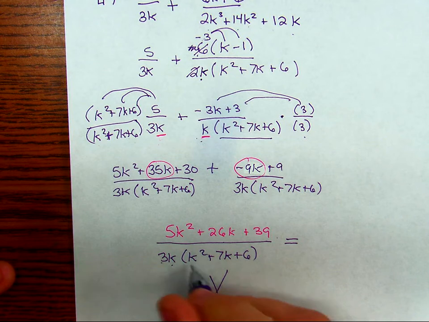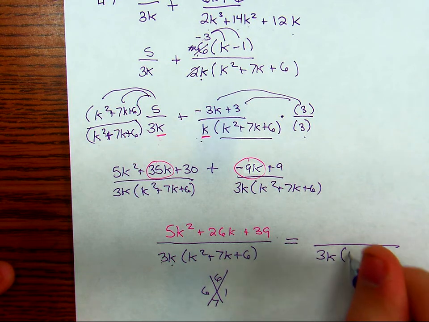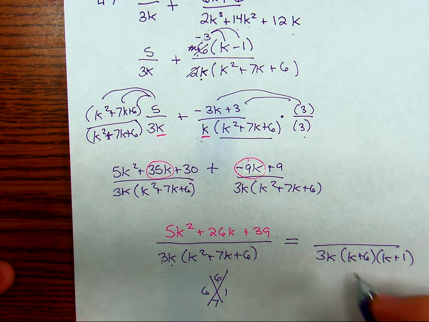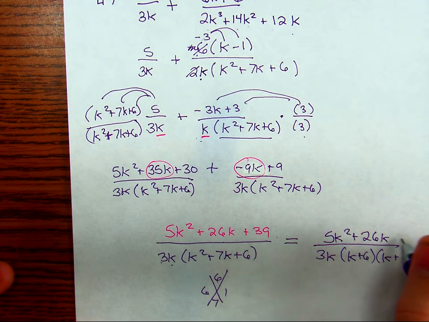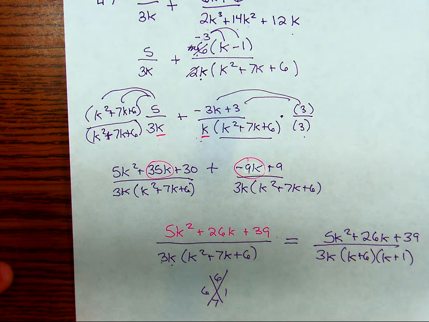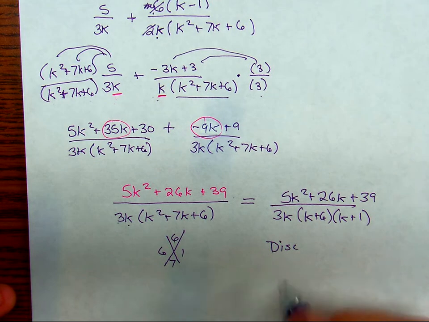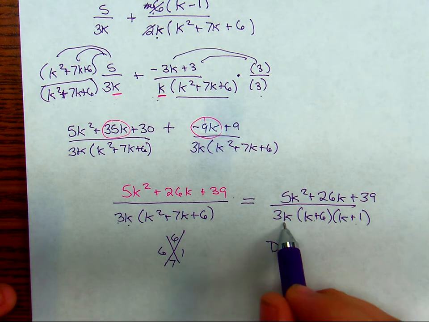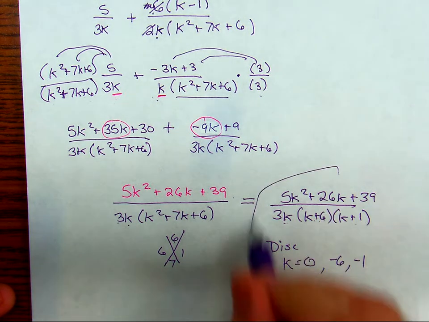So this trinomial, now we're going to factor it. So 6 and 7, 6 and 1. So our denominator is 3k, k plus 6, k plus 1. And our numerator stays the same of 5k squared plus 26k plus 39. Our discontinuities, we have 3 of them this time because we go by the k values in the denominator. We have k is 0 from here. We have negative 6, and we have negative 1. Final answer.